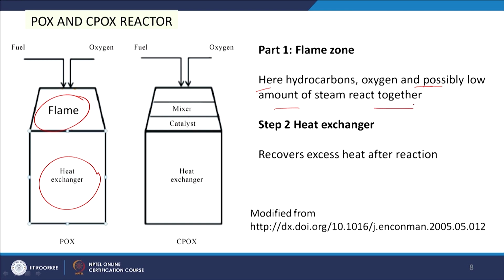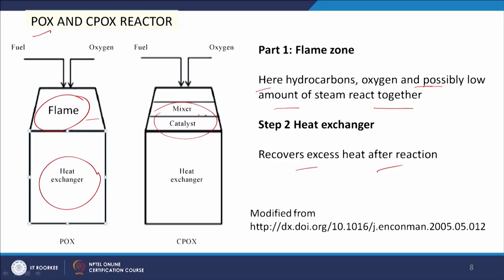So, here some reaction takes place and then CO and H2 form here, and then at high temperature we recover excess heat. So, these are the features of POX. But if we use CPOX, then we can have some catalyst layer here at the first flame, and then we will be having some catalyst here. The catalyst will help the reactions, so the conversion of the process will be more than POX.